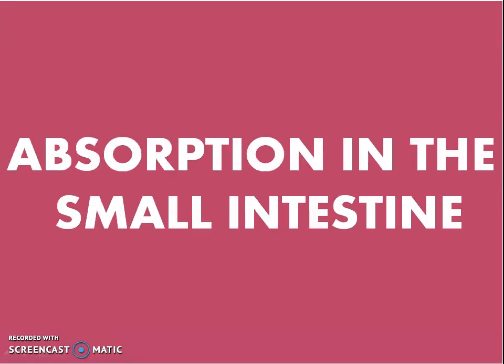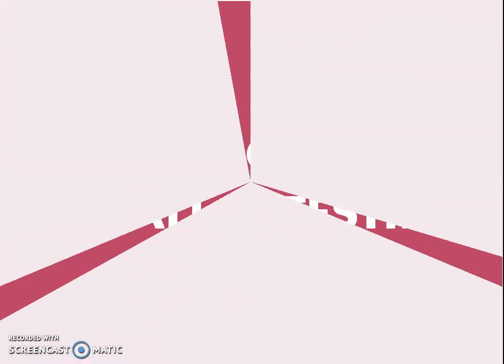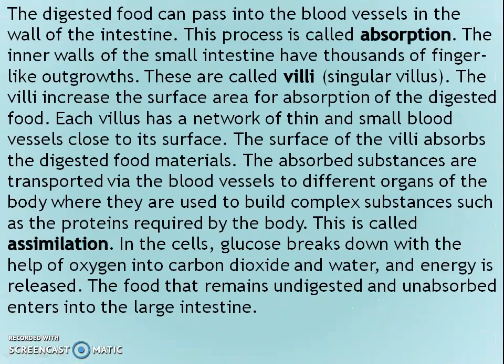Absorption in the small intestine. The digested food can pass into the blood vessels in the wall of the intestine. This process is called absorption. The inner walls of the small intestine have thousands of finger-like outgrowths. These are called villi. The villi increase the surface area for absorption of the digested food. Each villus has a network of thin and small blood vessels close to its surface. The surface of the villi absorbs the digested food materials.